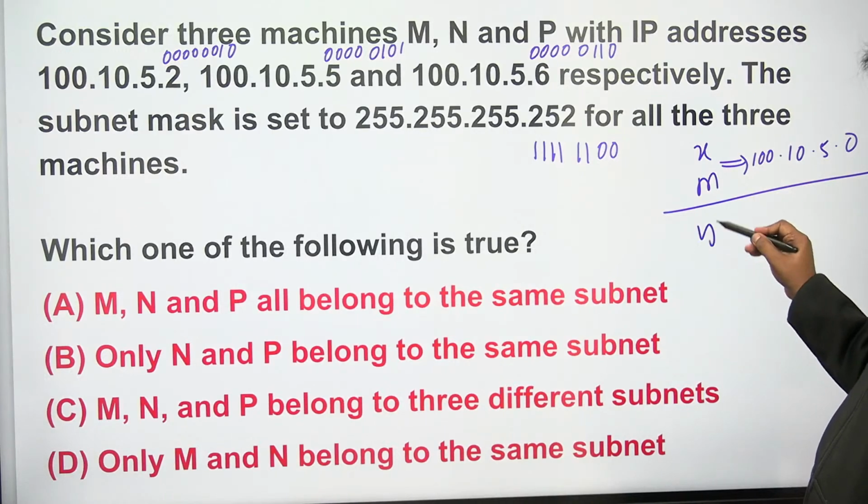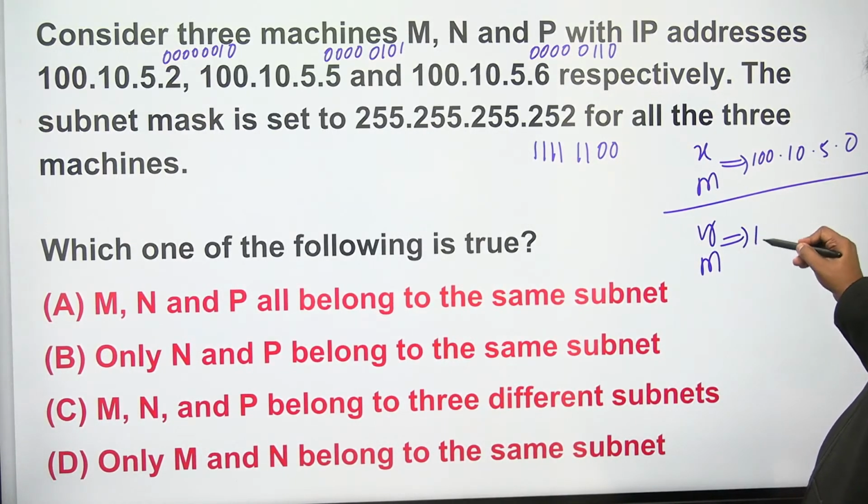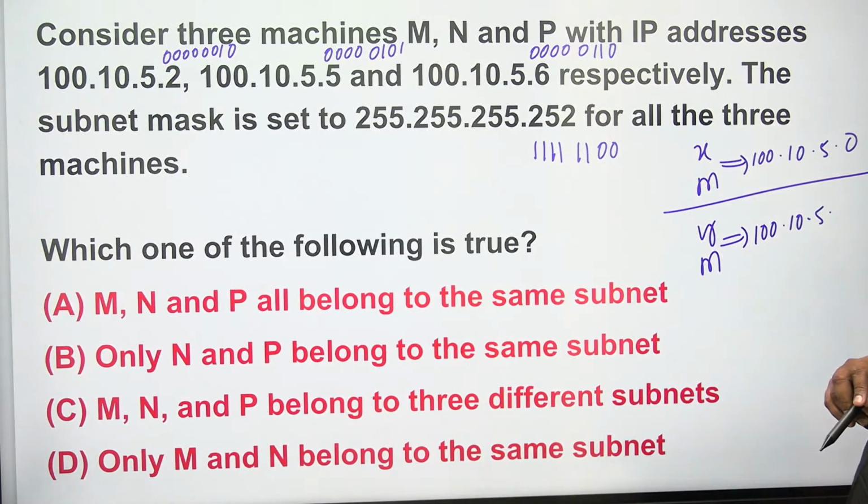Next one, Y and mask. 100, 10, 5. I think the first 3 octets are the same. Now see the last octet: 5 is 0, 1, 0, 1, but 252 is 1, 1, 0. What is common? I think only one bit is common, the third bit. Second bit is common, so the remaining will all be zeros: 0, 1, 0, 0. So 0, 1, 0, 1, 1, 1, 0, 0, 0, 0. Yeah, this is the answer. If you observe this value, it is 4.